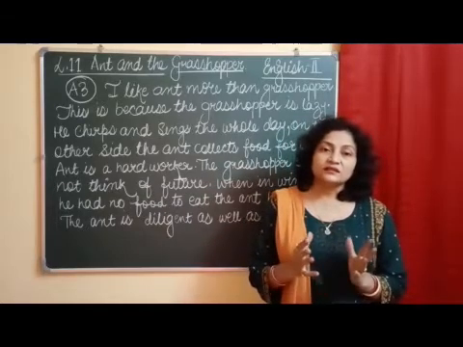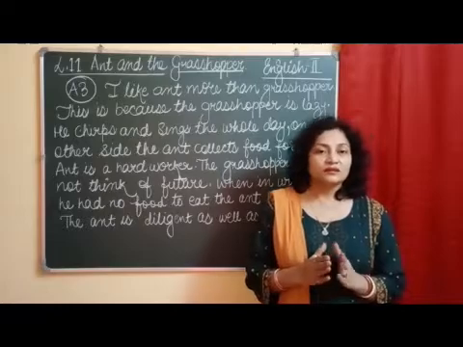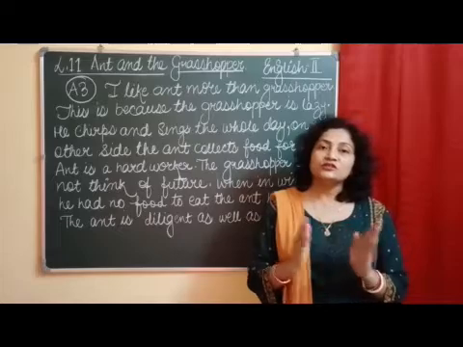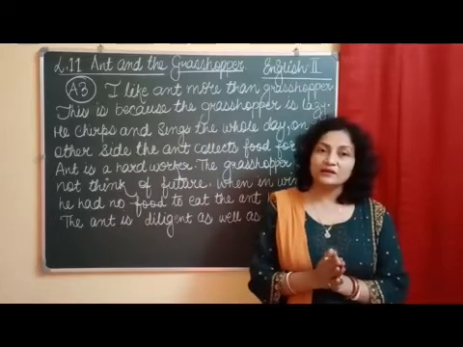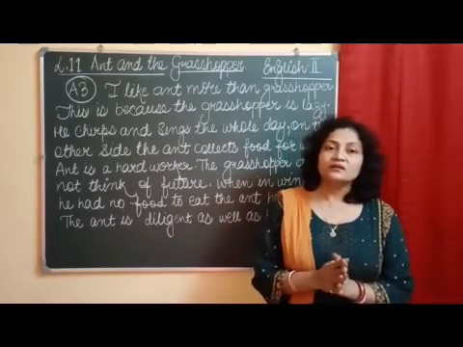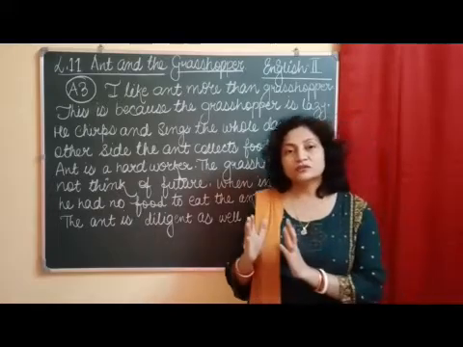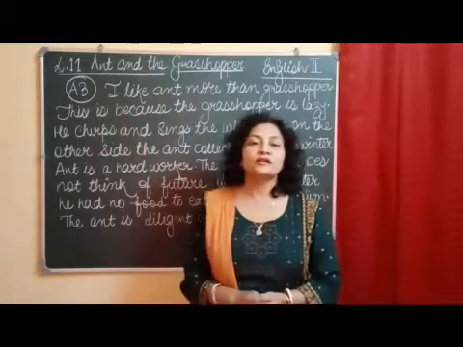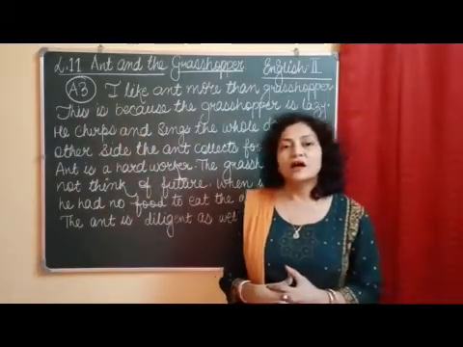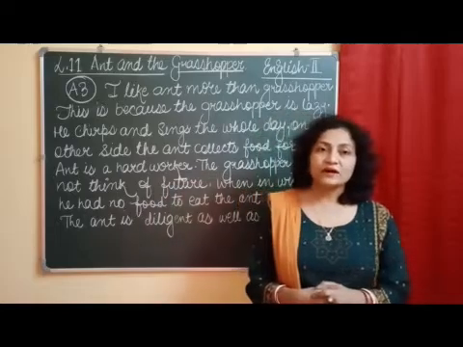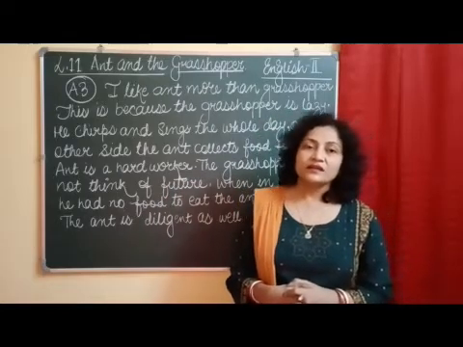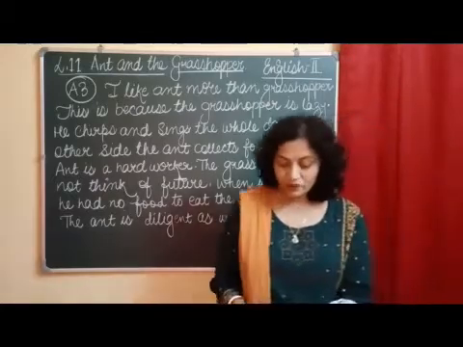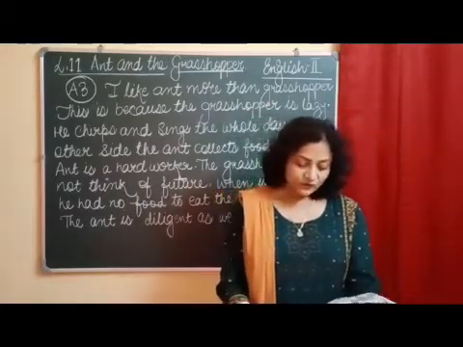And in this chapter we have gone through the two characters, that is the ant and the grasshopper. We are given two different characters, and they are also compared in this chapter. Now here in our exercise we are going through our exercise part. Today we will do A3. Parts 1 and 2 we have already finished, and here we are continuing with the next part, that is A3. In A3 we are given a discussion point, which I'll just read for you.